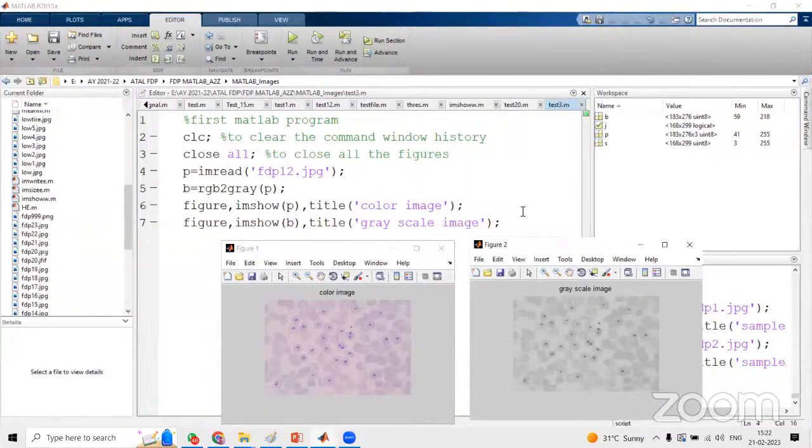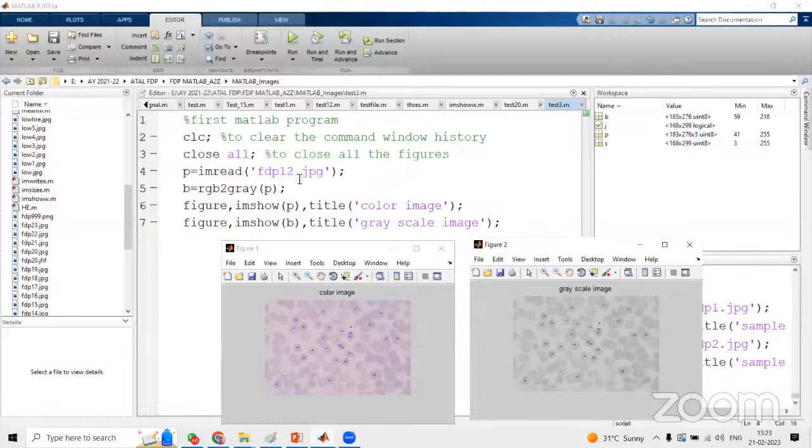So up to here, I think it's clear. We have to read the image, and we have to display the image by using the imshow function, and how to convert a color image to a grayscale image by using the rgb2gray function. And what is the significance of CLC? It clears all the command window history that was available previously. And close all means we have to close all the figures, that means the previous program's figures. When you are executing the current program, all the previous figures should be closed. For that, we have to use the close all command.